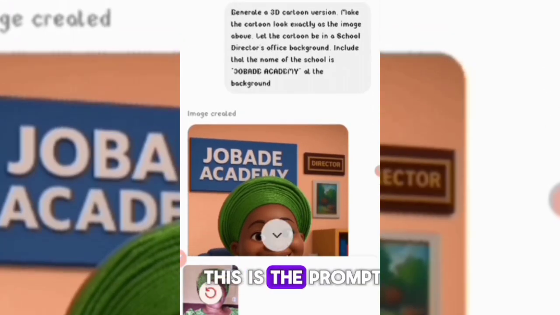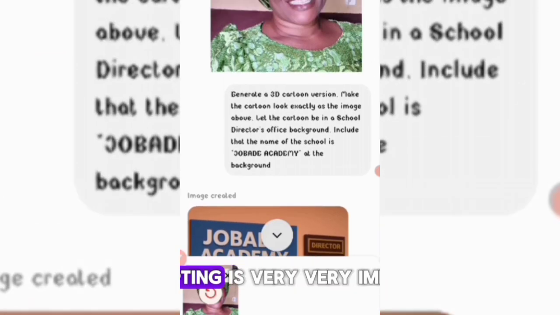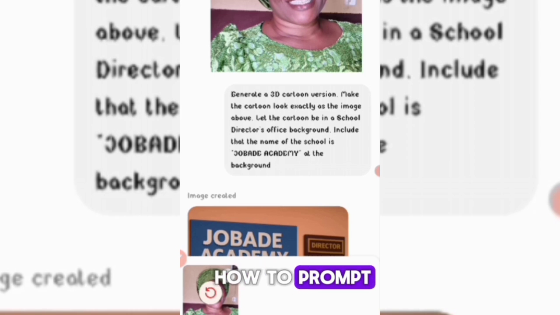So you can see this is the prompt I gave to ChatGPT. Like I told you earlier, prompting is very, very important. If you don't know how to prompt, then you will not be able to do this, guys. So you really need to know how to prompt.